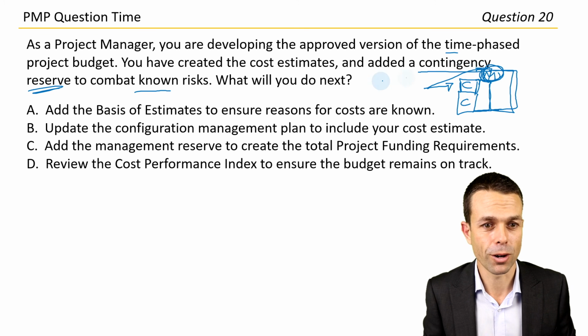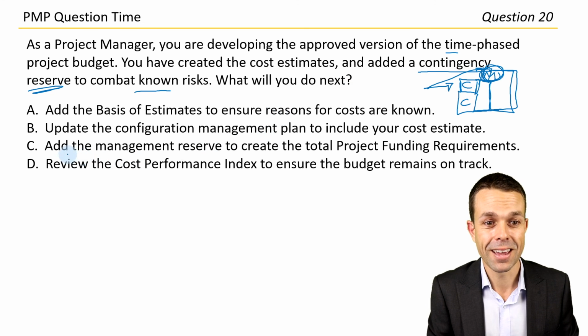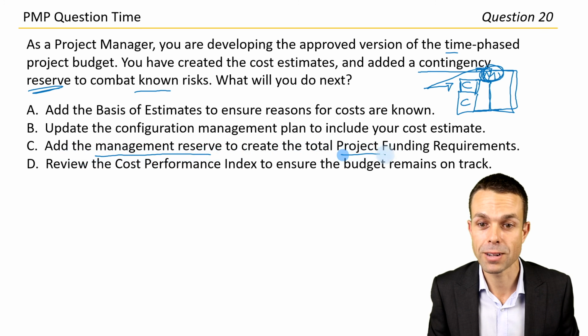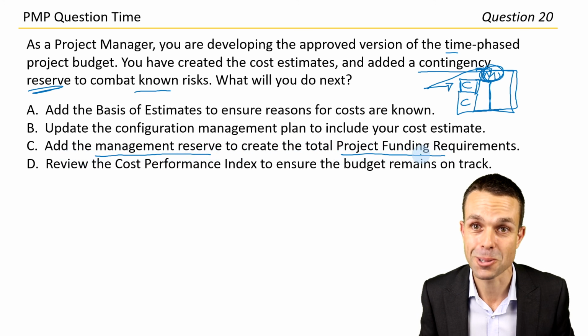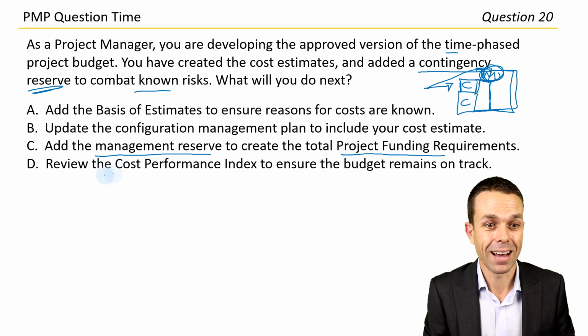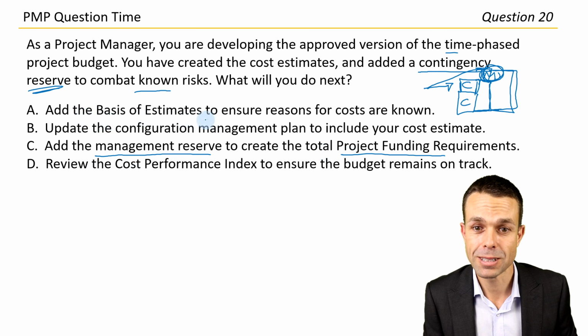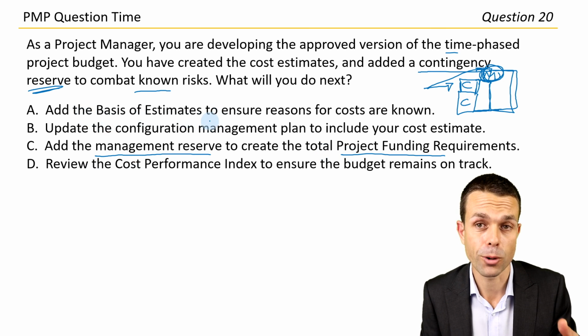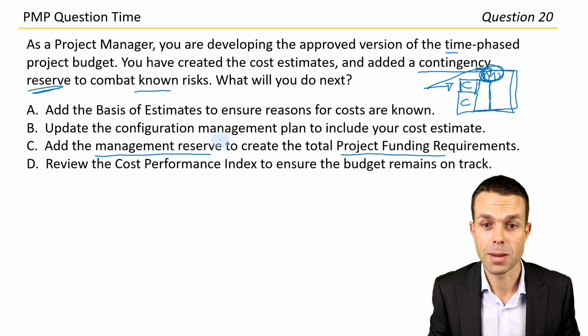So let's see what we've got. Okay, I see it here. Add the management reserve to create the total project funding requirements. Oh, there it is, that's what it's called. So that's very handy. What else do we have? The basis of estimates. I think we've probably already gone through that process. Update the configuration management plan.